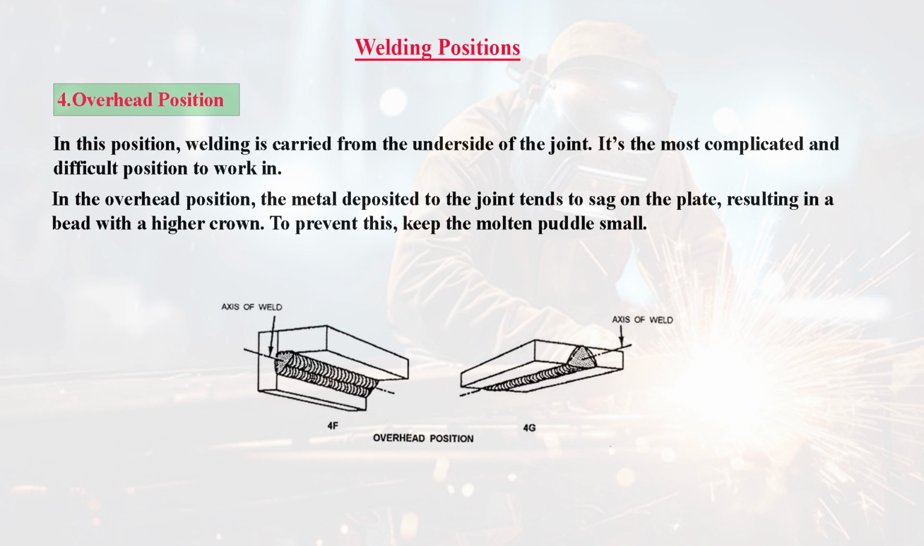Fourth one is overhead position. In this position, welding is carried from the underside of the joint. It's the most complicated and difficult position to work in. In the overhead position, the metal deposited to the joint tends to sag on the plate, resulting in a bead with a higher crown. To prevent this, keep the molten puddle small.